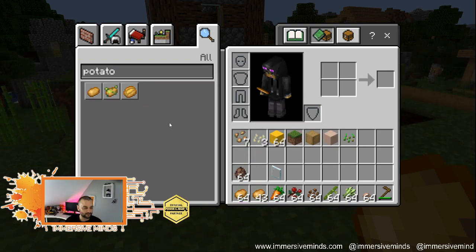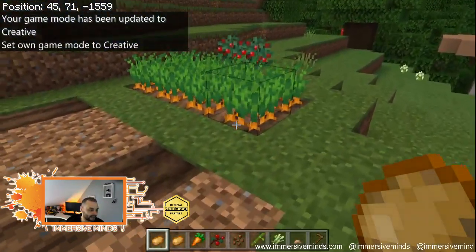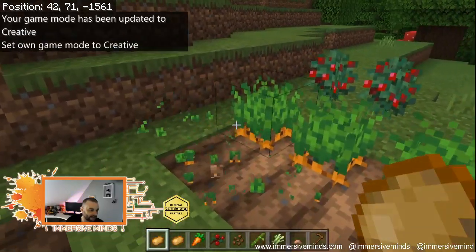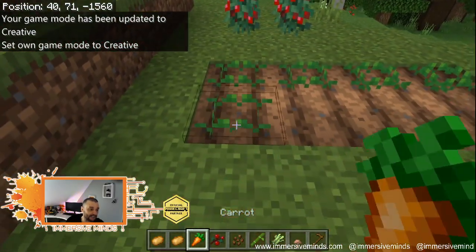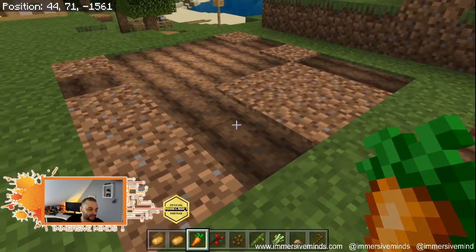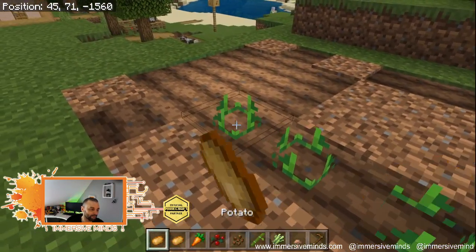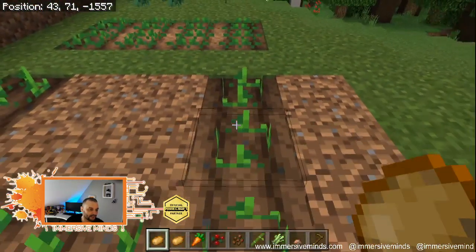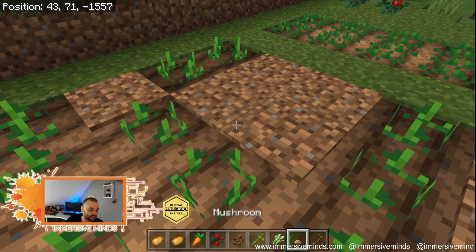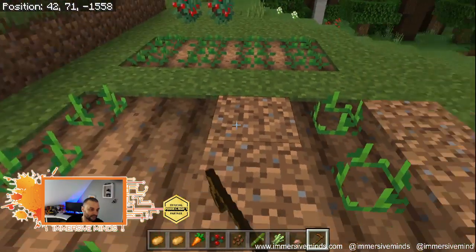That's a baked potato. You can cook the food, of course. Carrots are no problem. Carrots, these are the things that you just plant automatically. So again, we're going to go over there and just pop in carrots in the ground. So there's no seeds, there's just the plant itself, and so on. So let's just get our potatoes replanted because I quite like this little farm completed as it is.